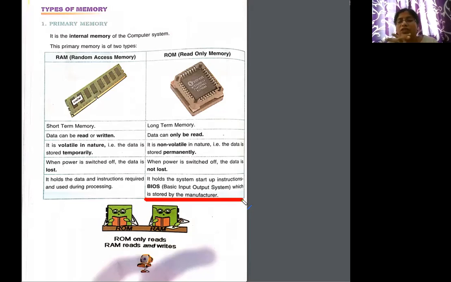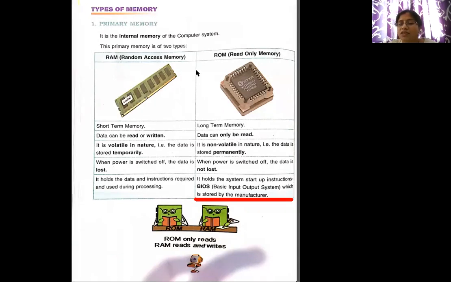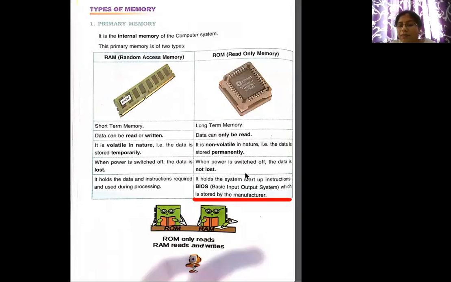Such information is given by the computer making companies or mobile making companies, which is already fed in to start up, how to use it, switch off, switch on. All that information, which helps us to operate our computers or our mobile phones, is called startup instructions. Those instructions are stored on ROM. No other information can be stored on ROM, children. So the information which a company wants us to understand while using a product is available on the ROM.